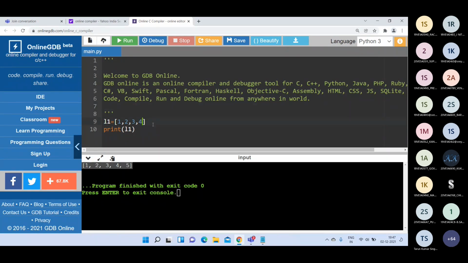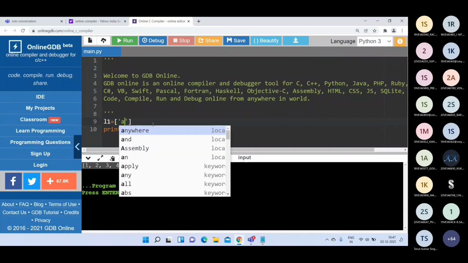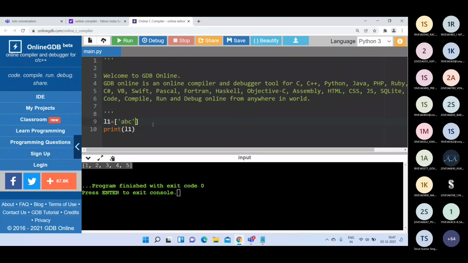You can store anything, not only numbers. You can store strings like X, Y, Z, and if you print, it will print the same thing. Or you can take 1, ABC, XYZ, a combination of numbers and strings. Like that you can take any type of values inside the list.